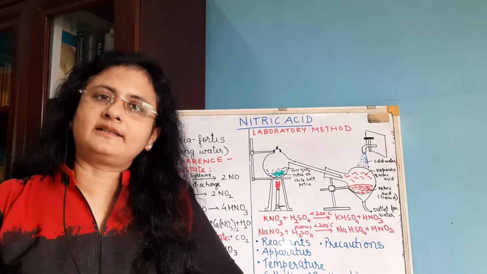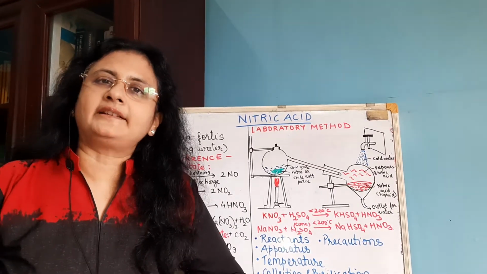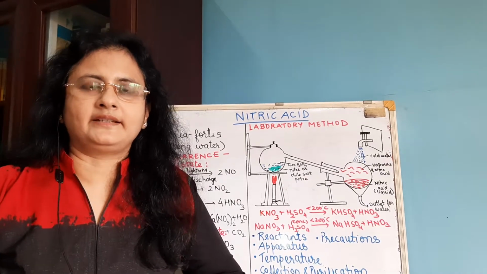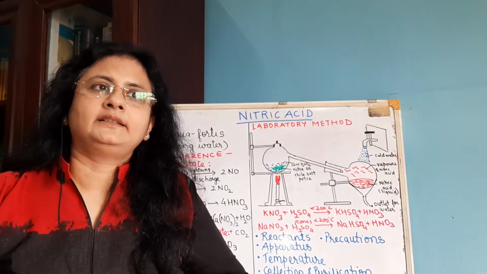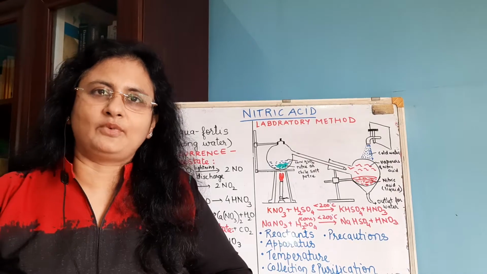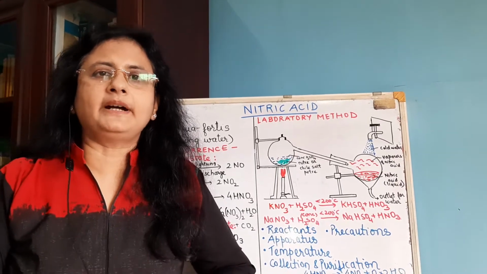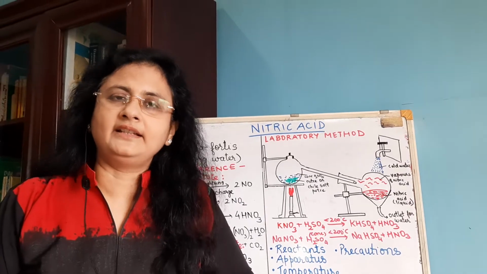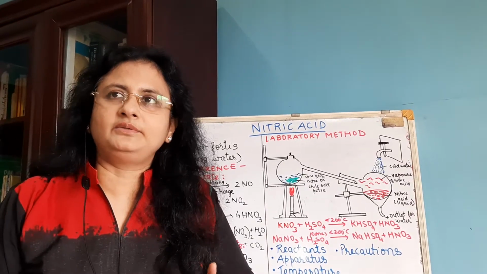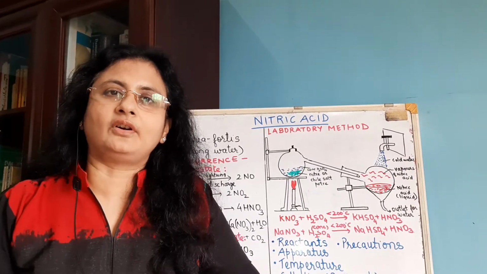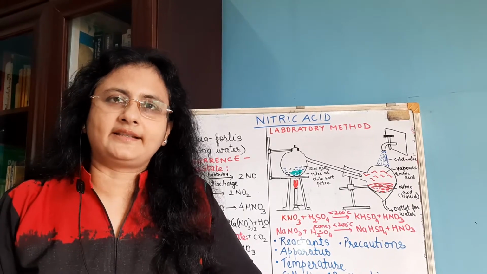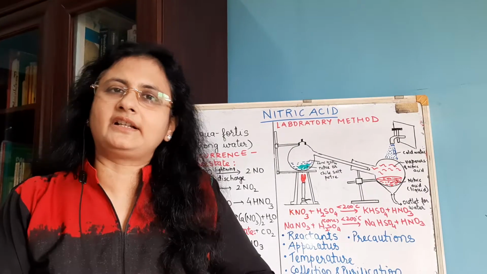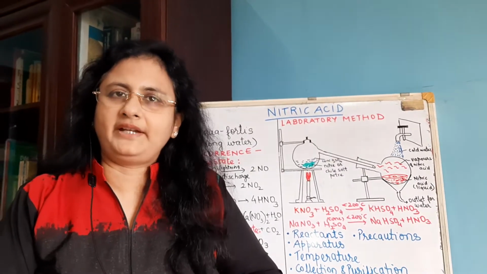Now if you see the occurrence of nitric acid, yes, nitric acid occurs both in the free state as well as the combined state. In the free state, the nitrogen which is present in the atmosphere will combine with oxygen during lightning discharge. When there is lightning, the temperature is very high, almost 3000 or 3500 degrees Celsius. At such high temperatures, the nitrogen of the air will combine with oxygen to form nitric oxide.